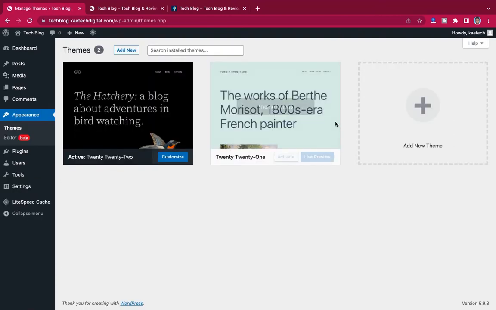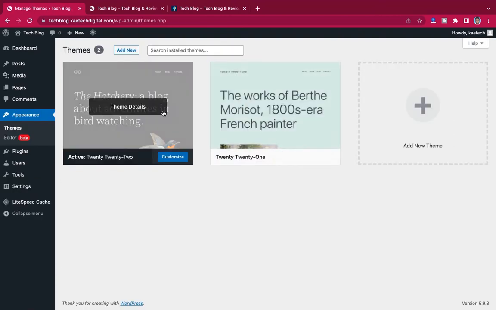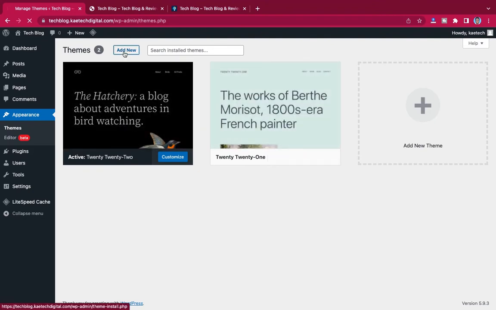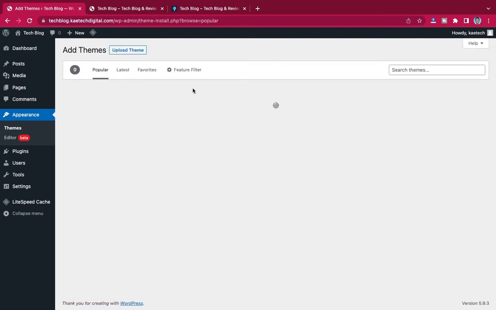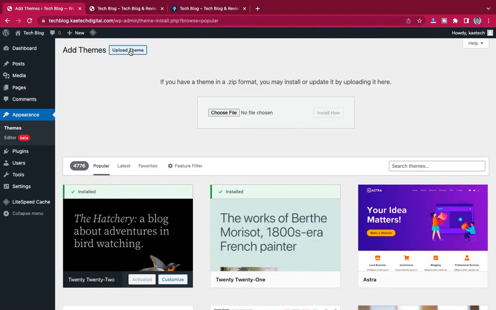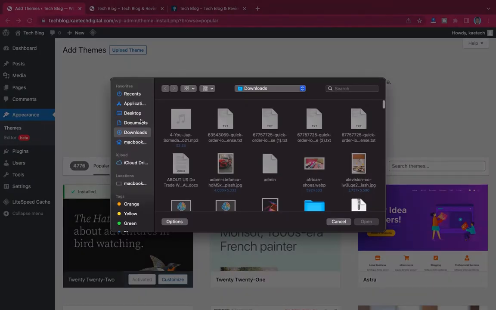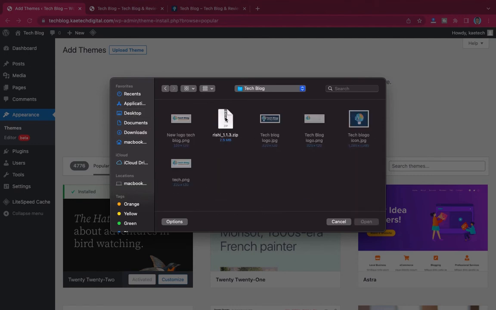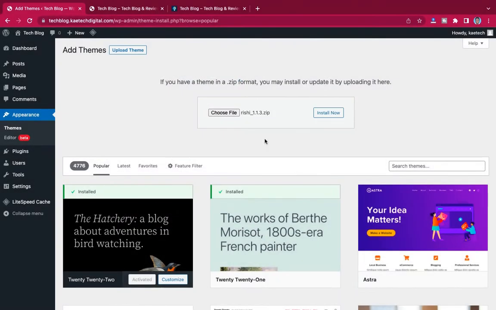and then hover on appearance over here, and then go to themes. Okay guys, so now that we are in themes, you see we have only 2 themes over here. I'm going to delete this. I'm going to click on add new first, and then click on upload theme over here. You see this one, upload theme, and then click on choose file. Now I'm going to locate where my theme is. My theme is in this one over here, and I'm going to open it.